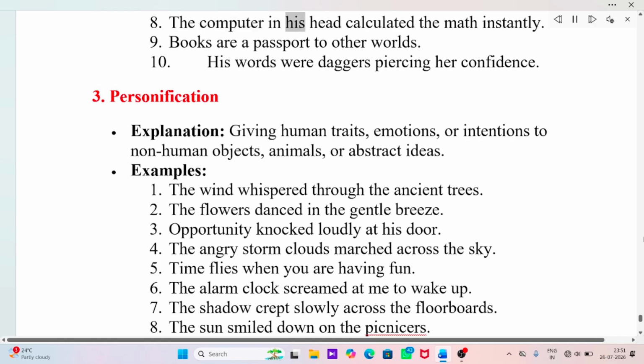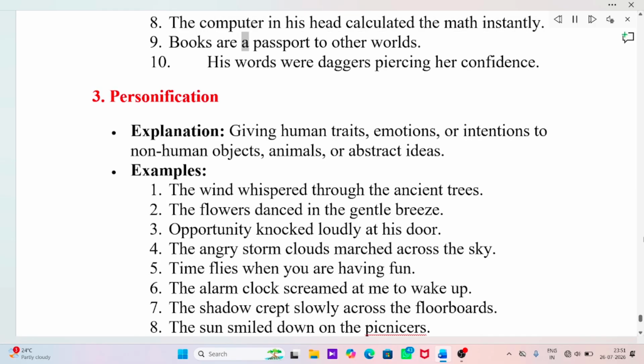The computer in his head calculated the math instantly. Books are a passport to other worlds. His words were daggers piercing her confidence.